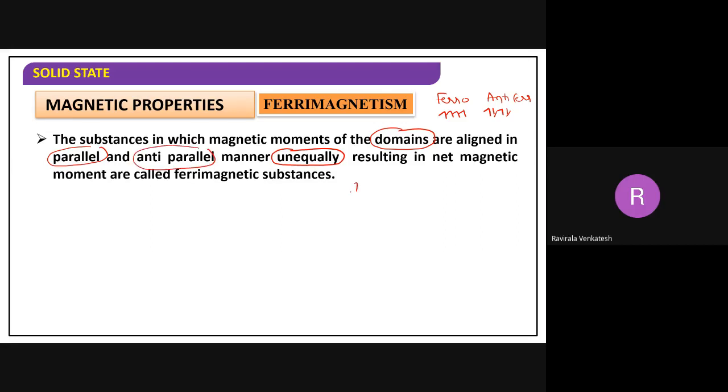In that case, the net magnetic momentum generated is called ferrimagnetism, and the substances are called ferrimagnetic substances.